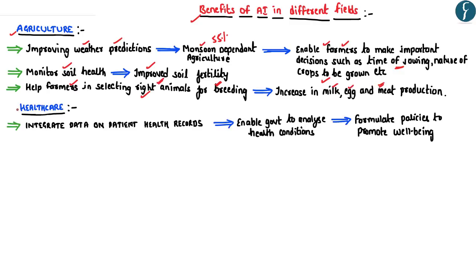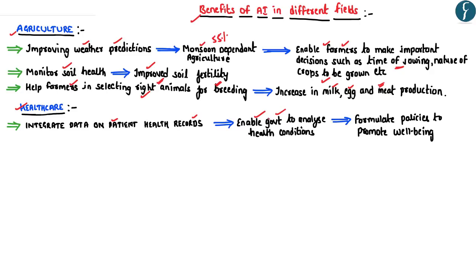Now coming to the probable benefits of artificial intelligence on the healthcare system in India. Now the adoption of artificial intelligence would enable the government to integrate the data on patient health records, and this would enable the government to analyze the health conditions of the people across India. For example, by analyzing the health records of the people, the government can identify which health conditions are adversely affecting the people in a particular region of the country.